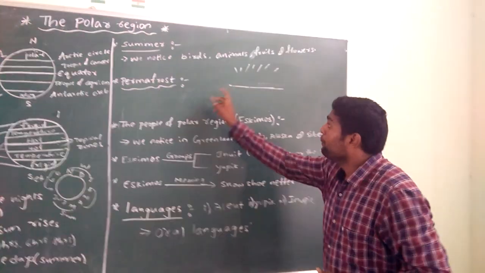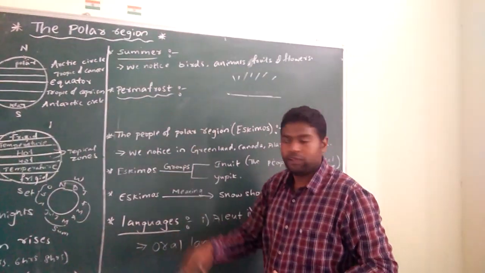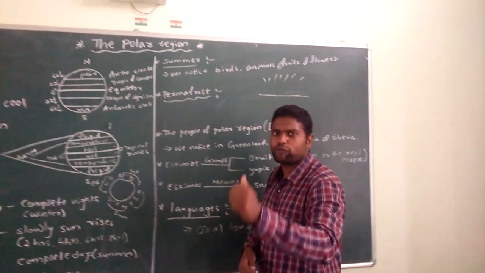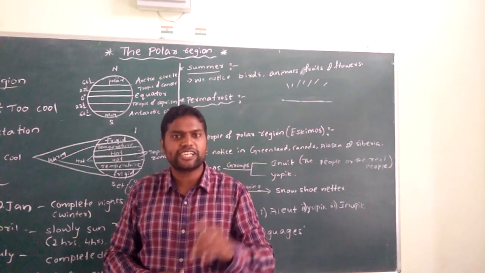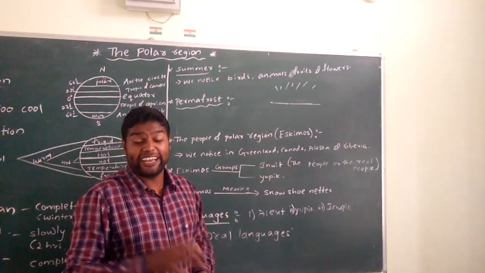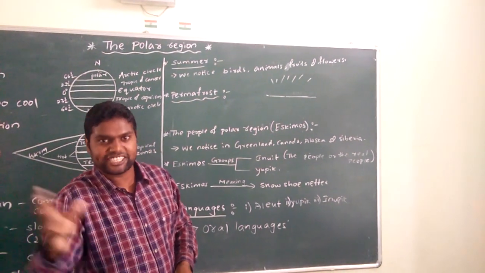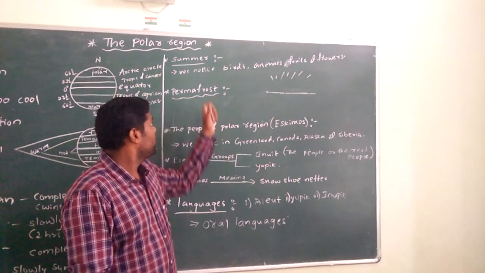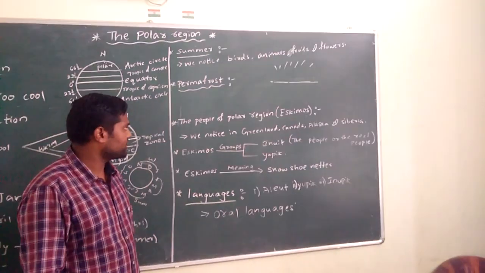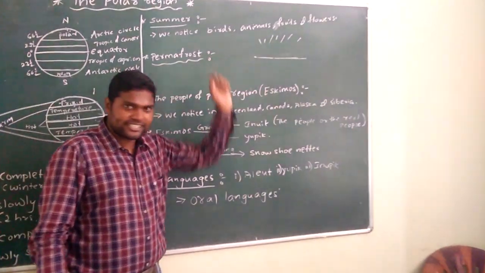So this is called permafrost. Very important for tomorrow's question: what is meant by permafrost? Because of the continuous snowfall or because of too cool conditions, the upper layer of the soil in the polar regions becomes a rock-like structure. What do we call it? We call it permafrost. Very important.